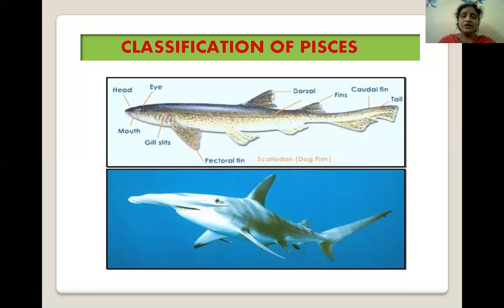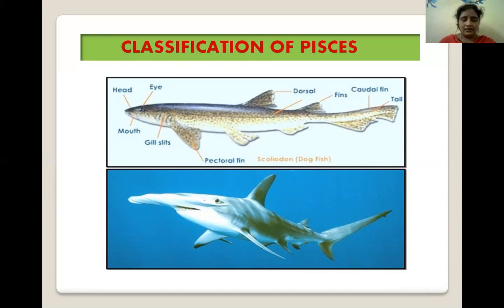Next, the Scoliodon fish picture is present in this slide. The Scoliodon type study is a very important type study in fishes, and it is also very important for dissection or practicals. Scoliodon is commonly known as dogfish. The body is divided into three parts: head, trunk and tail.